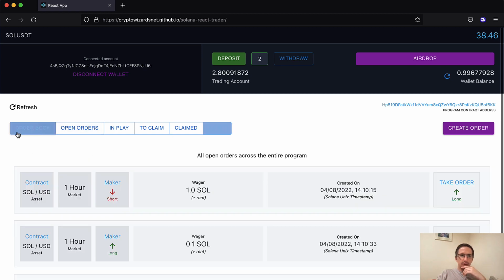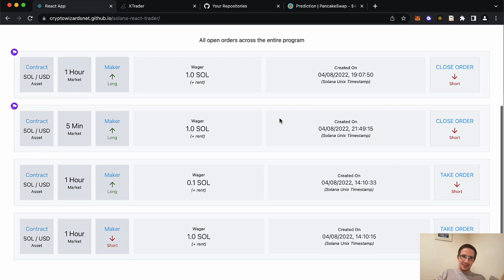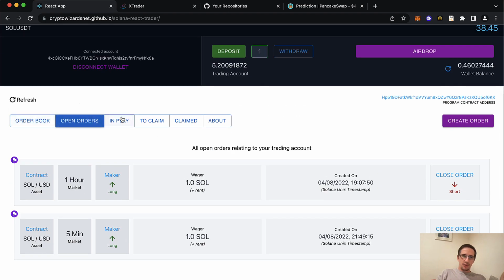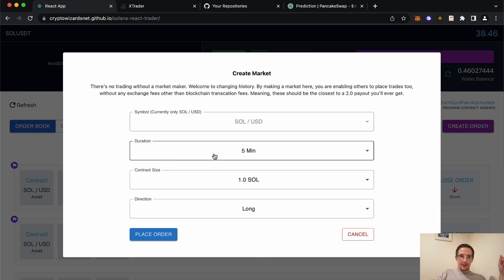So that's really cool. So let's go back here to our Chrome browser. This is now me back as the other person. You can see this is what I see. I see all my trades. And let's say I go and create a market. I'm going to create one, rather than a 5-minute market, a 1-day market, meaning myself and the taker would have to wait 24 hours before one of us is right and can claim.